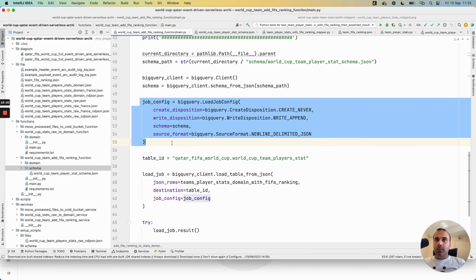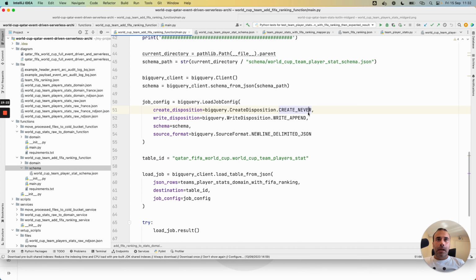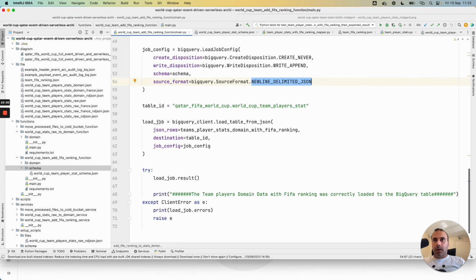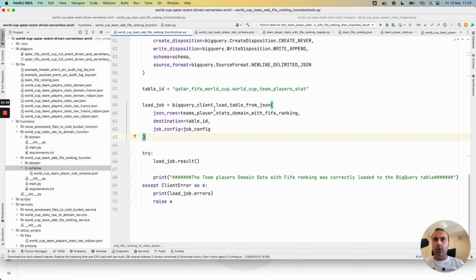I prepare some configuration because I want to control how the element will be written to BigQuery. In this case, I don't want the table to be created by the code, and I prefer this responsibility to be delegated to Terraform code, for example. In this case, we write the data in the table, and the format is newline delimited JSON. With this syntax, we load the result to a BigQuery table.